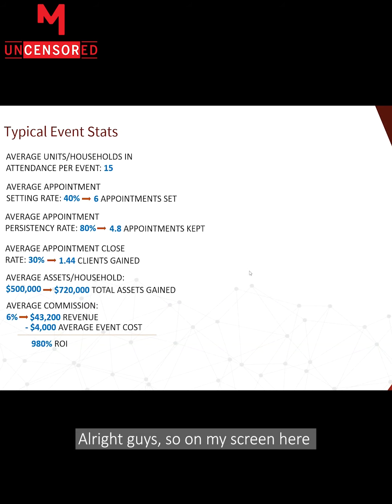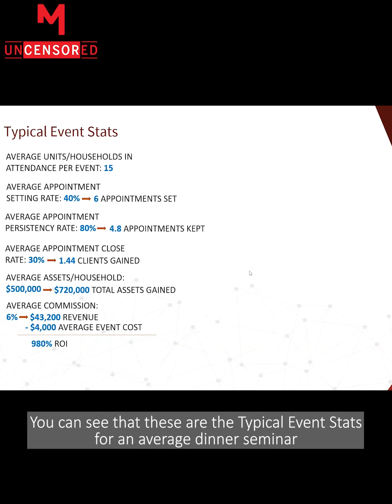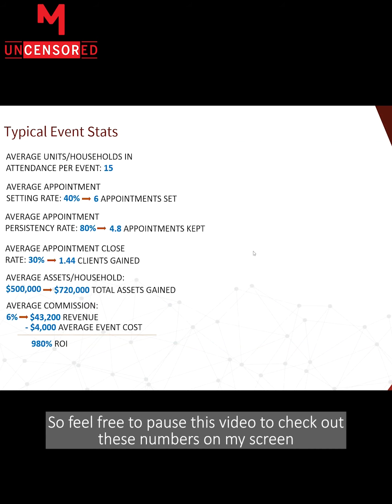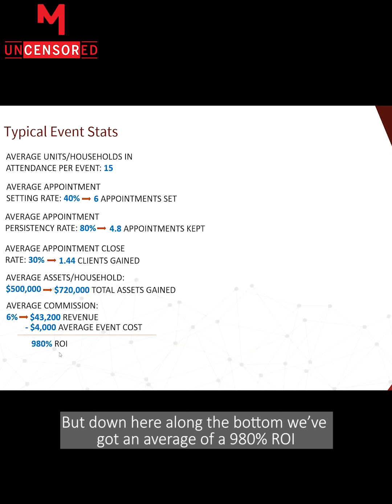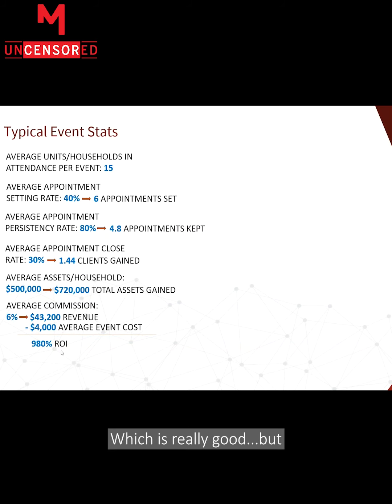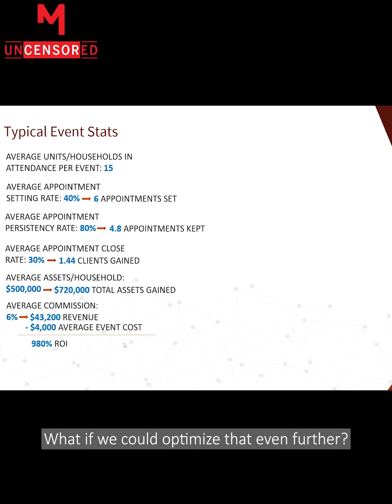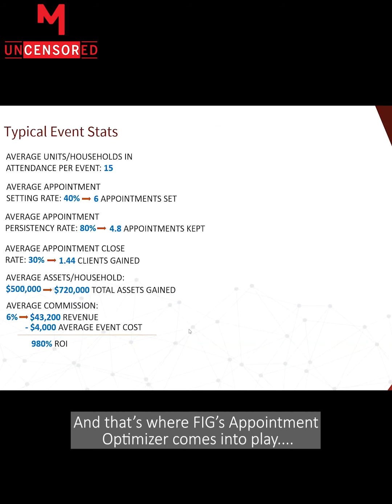All right, guys, so on my screen here, you can see that these are the typical event stats for an average dinner seminar. So feel free to pause this video to check out these numbers on my screen. But down here along the bottom, we've got an average of a 980% ROI, which is really good. But what if we could optimize that even further? And that's where FIG's Appointment Optimizer comes into play.